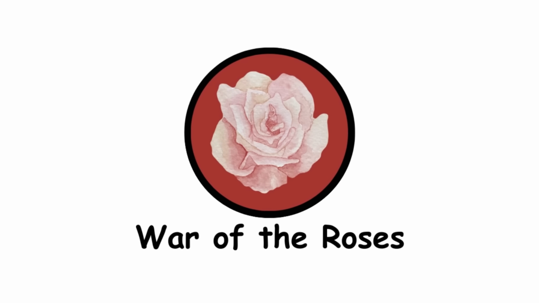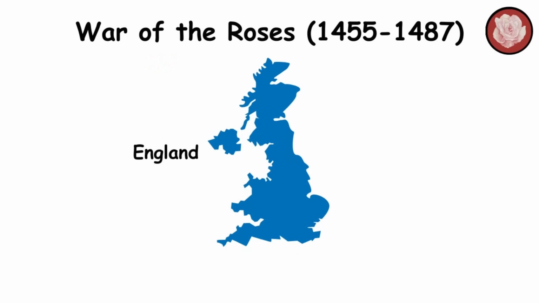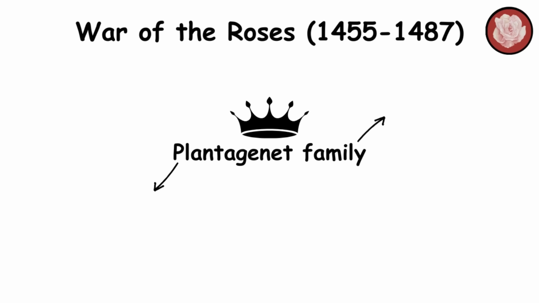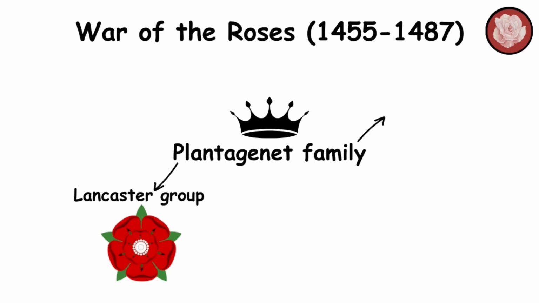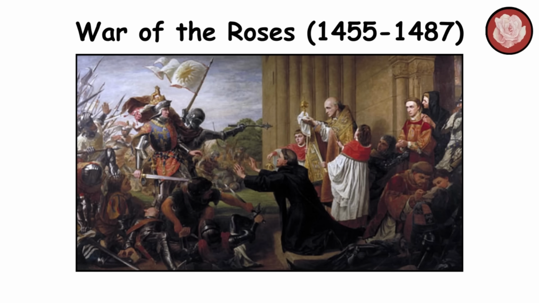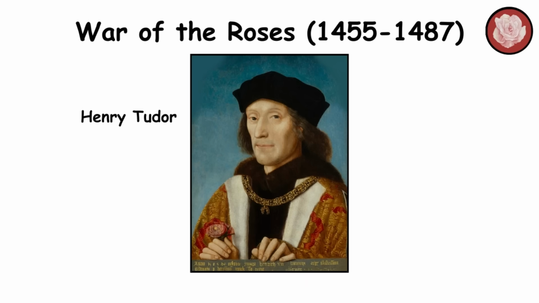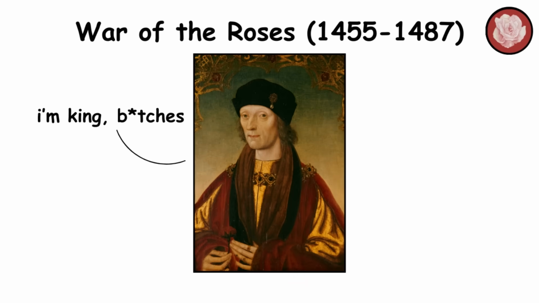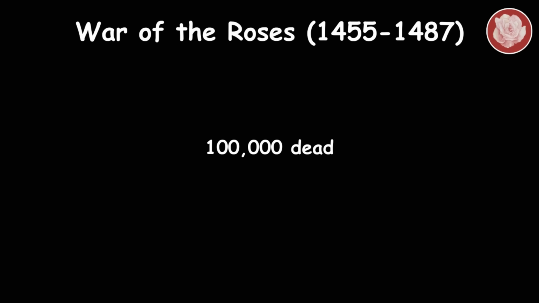War of the Roses. This was a series of civil wars fought in England. It was primarily a dynastic conflict between two rival branches of the royal house of Plantagenet: the House of Lancaster, symbolized by a red rose, and the House of York, symbolized by a white rose. The wars were fueled by disputes over the throne and claims to legitimacy. The conflict ended with the victory of Henry Tudor, representing the Lancastrian faction, at the Battle of Bosworth Field. He became King Henry VII. Over 100,000 people died as a result of this war.